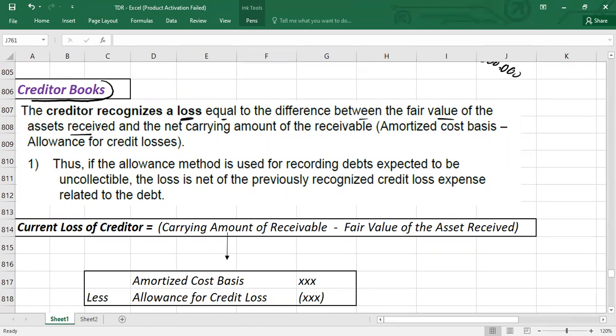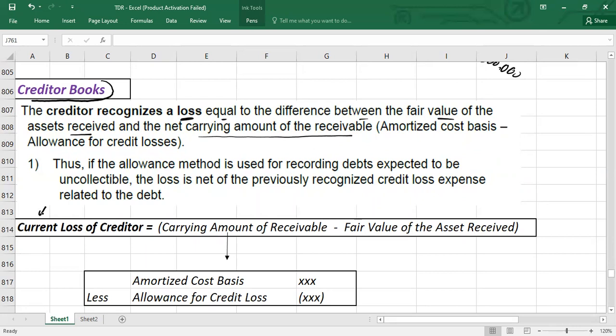So you need fair value of asset received, and you will compare it with the carrying amount of the receivables, because you have booked the receivables in your books. In the creditor's books, the loan which you have given to the debtors is showing as a receivable. Okay, and the difference of fair value of asset received and the carrying amount of receivable is the loss to the creditors.